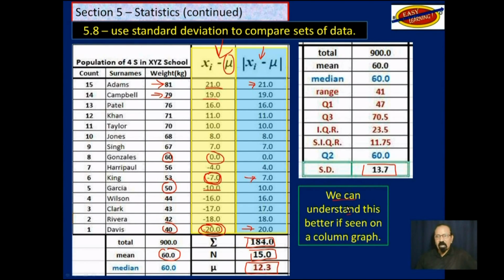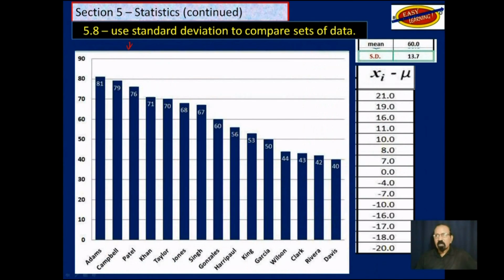So we can understand this better if we see it on a column graph. Remember, we are trying to get to 13.7. Where did that 13.7 come from? It's not wrong, but where did it come from? So let's put this on a column graph. We plot it. We have the mean here, which is that blue line. And if we consider this first column here, it is actually plus 21 above the mean, which is this.